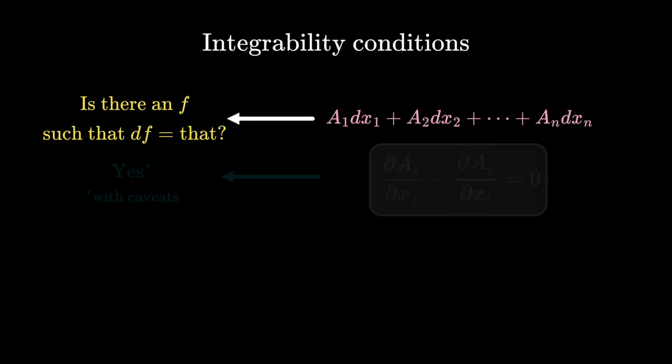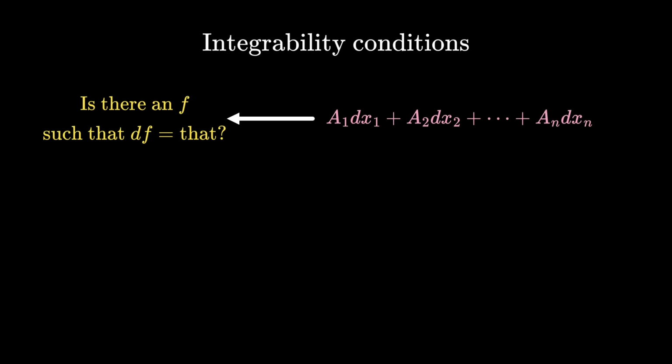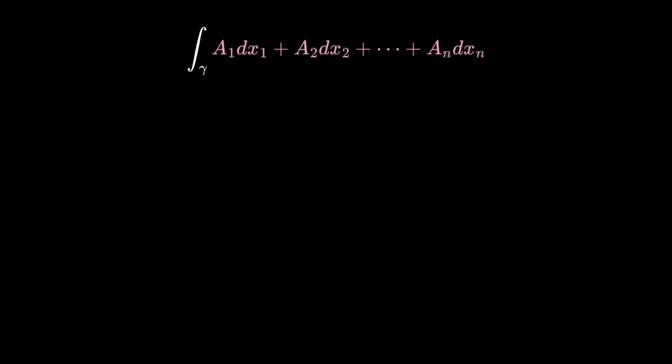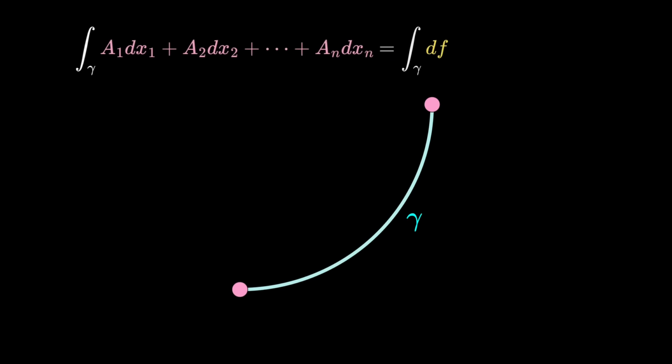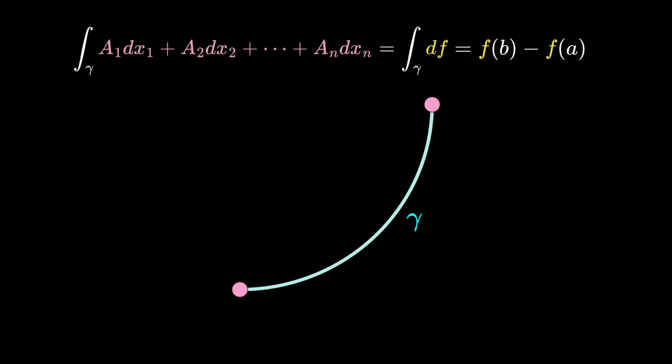The story doesn't end here, because rephrasing the original question allows us to generalize. Let's put all these under the integral sign and actually integrate it along a path gamma. Even if you haven't seen path integrals, the important bit of the story is if we can write this in terms of df, then the integral is f of b minus f of a, where a and b are the endpoints of the curve.